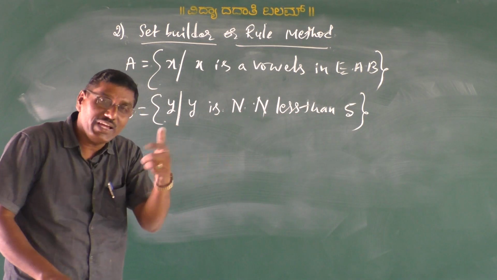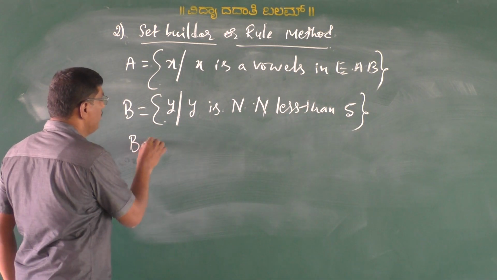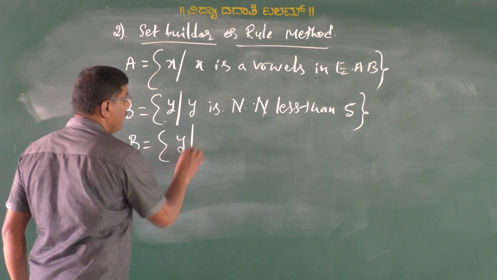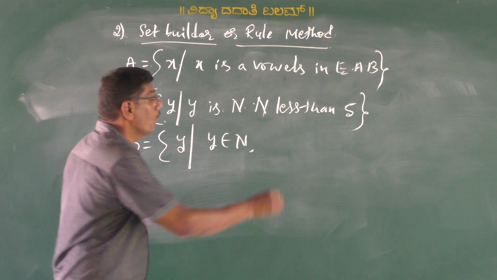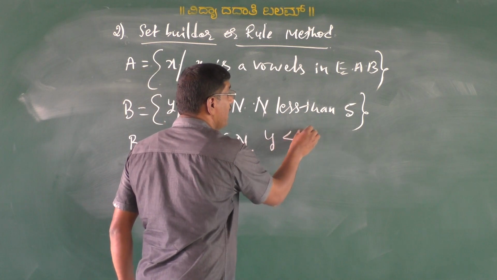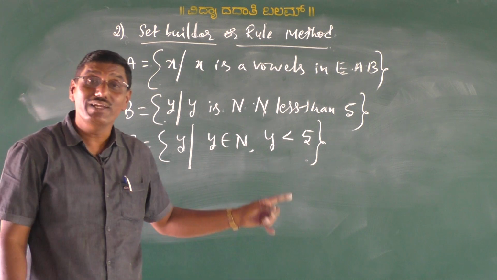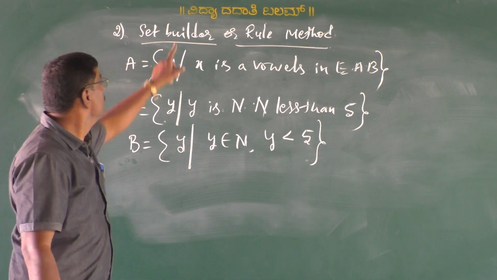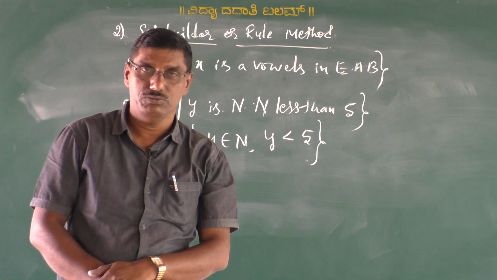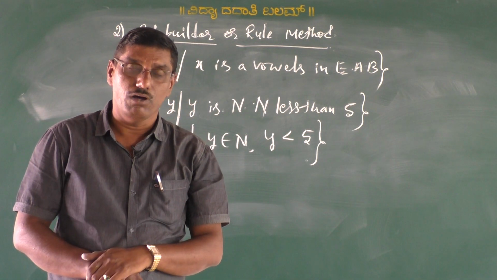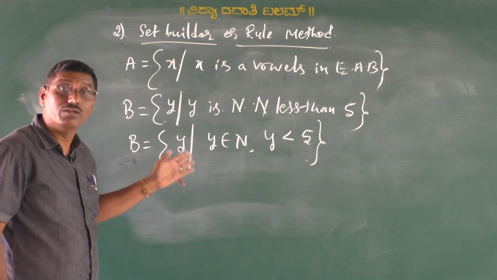This can also be expressed in another form like this: B is equal to the set of all y such that y belongs to N and y is less than 5. This is another example of the set builder method or rule method, my dear students. Have you all understood? Yes, we can give a number of examples.